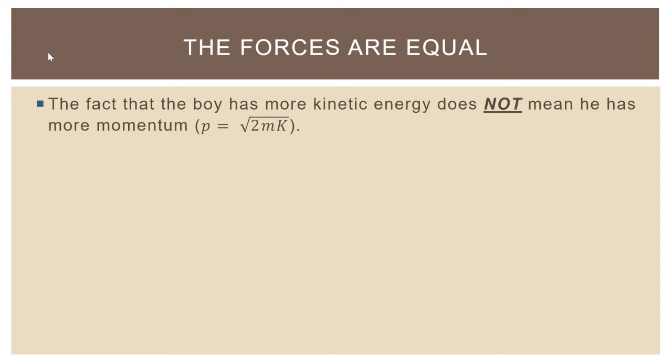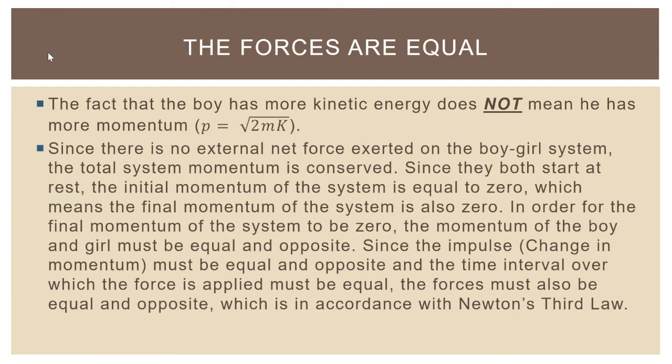Actually, we should know by now the boy and the girl are going to end up having the same momentum because momentum is conserved. And so what we can say here is that since there is no external net force exerted on the boy-girl system, the total system momentum is conserved. Since they both start at rest, the initial momentum of the system is equal to 0, which means the final momentum of the system is also going to be equal to 0. In order for the final momentum of the system to be 0, the momentum of the boy and girl must be equal and opposite so that they can cancel. Notice, energy cannot cancel, but momentum can. And that's because momentum is a vector.